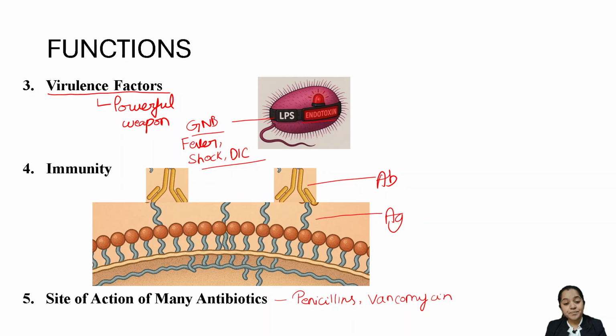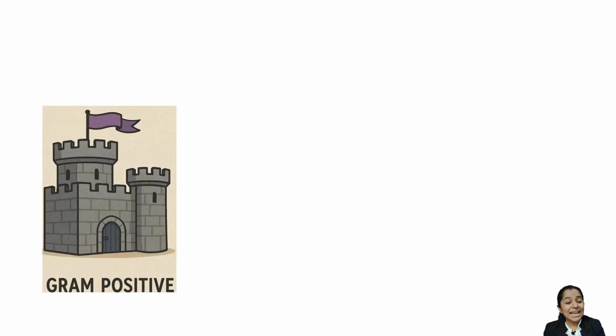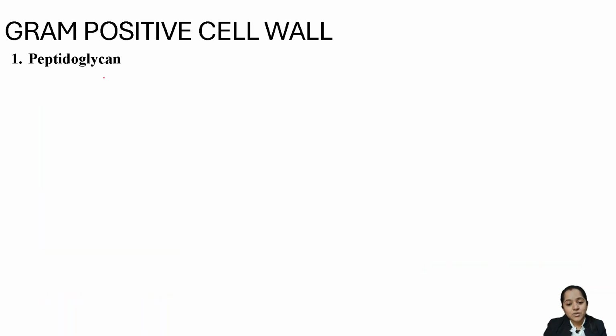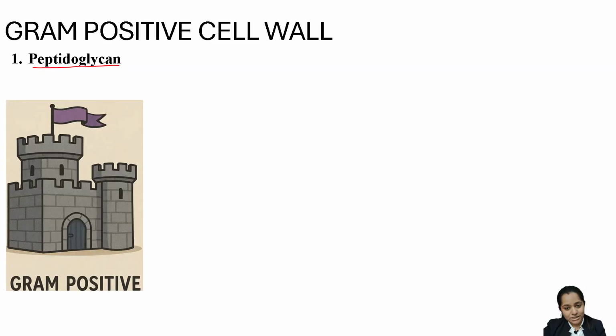Now, let's move ahead. When it comes to the cell wall of gram-positive bacteria, it is like the Great Wall of China, whereas gram-negative bacteria is more like an apartment or a house. Why is there a difference? The difference is due to the presence of this peptidoglycan, which in gram positive bacteria is strong and super thick.